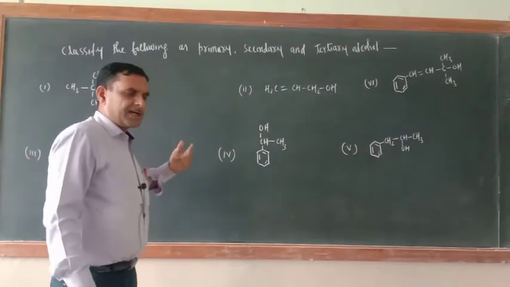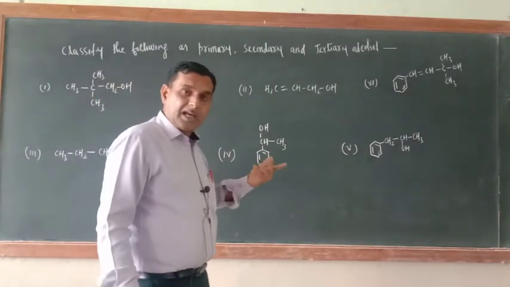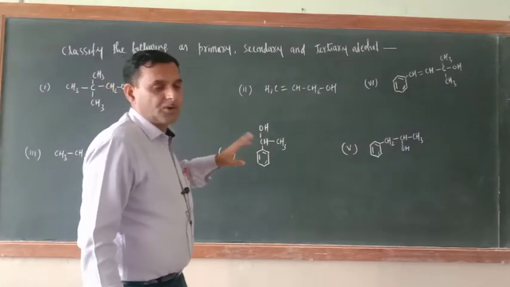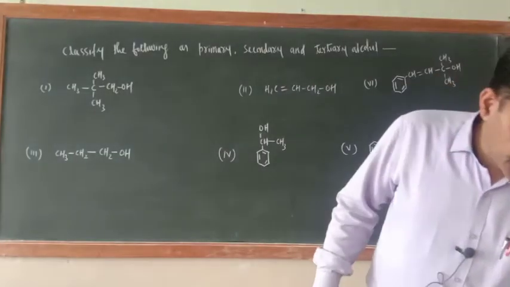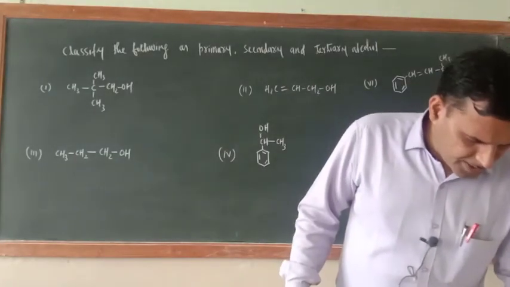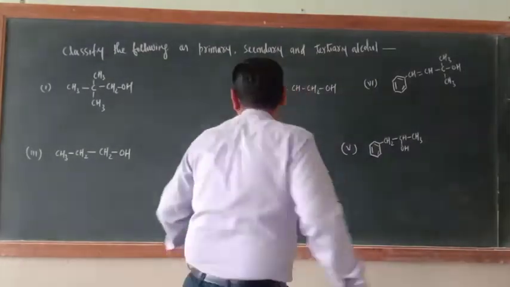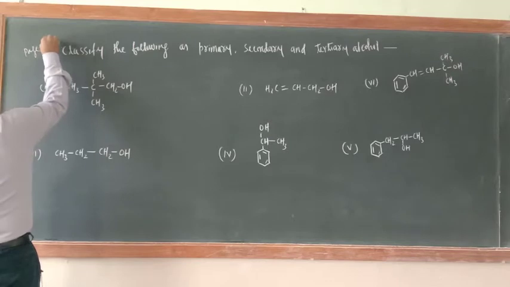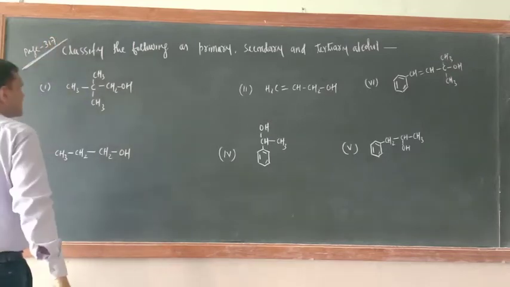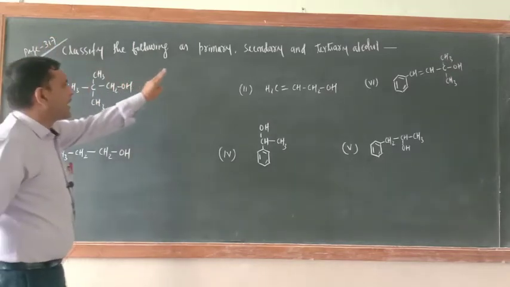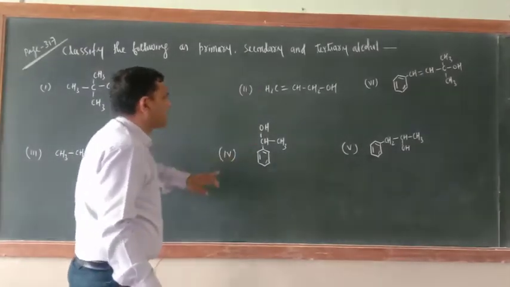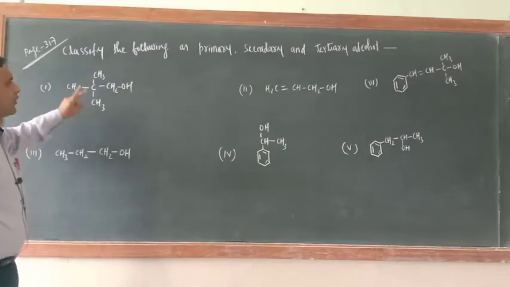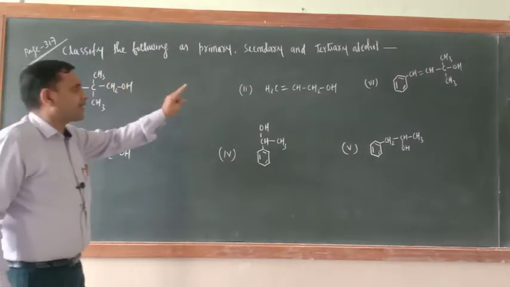While teaching you vinylic alcohol, allylic alcohol, benzylic alcohol, I also taught 1 degree, 2 degree, 3 degree. There is one in-text question in the NCERT book, on page number 317. Classify the following as primary, secondary and tertiary alcohol. Here different types of alcohol are there, and you have to identify the primary, secondary and tertiary alcohol.